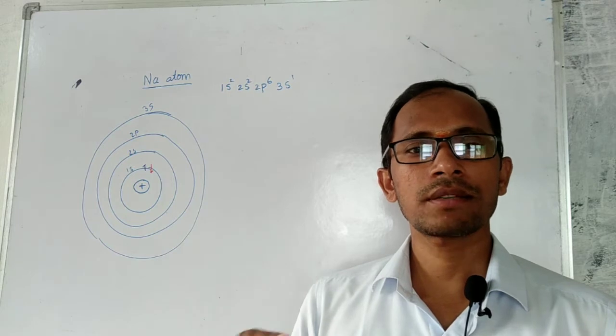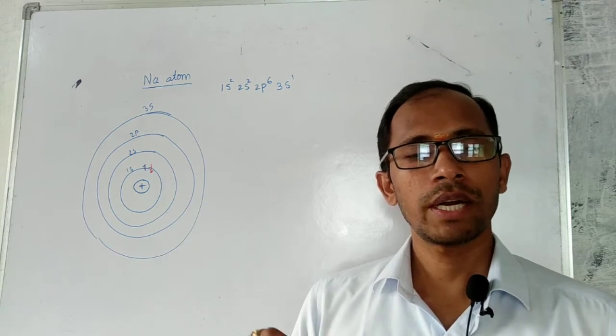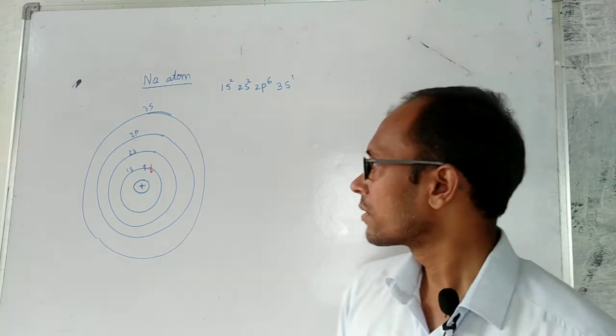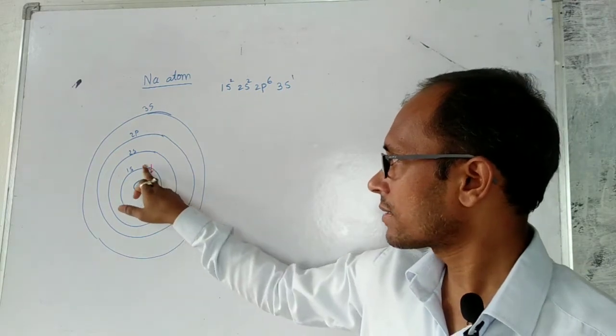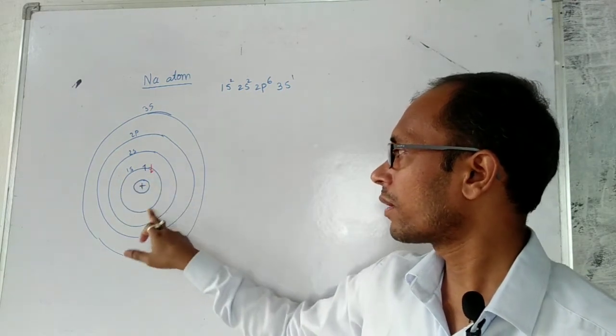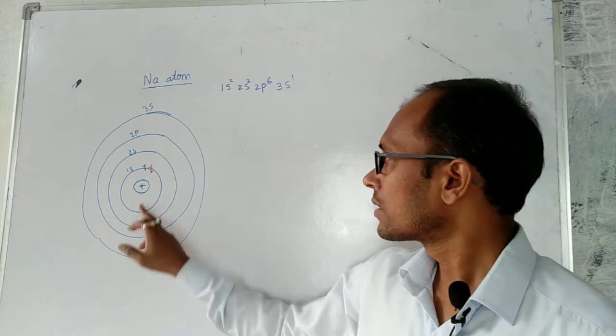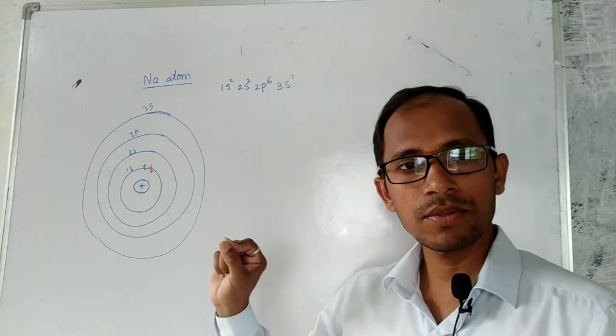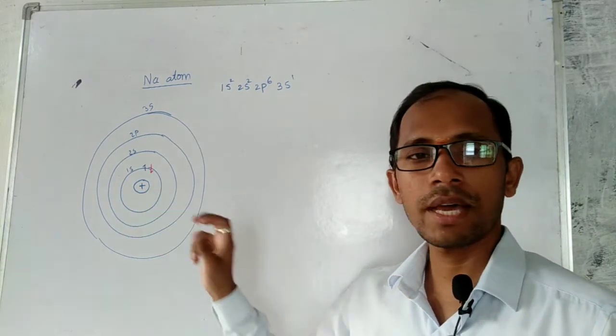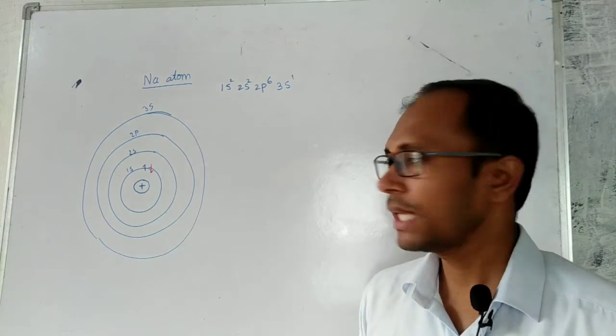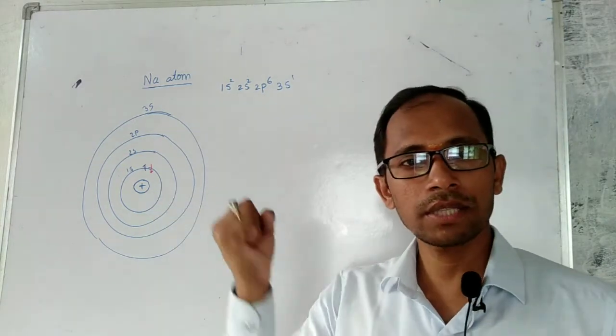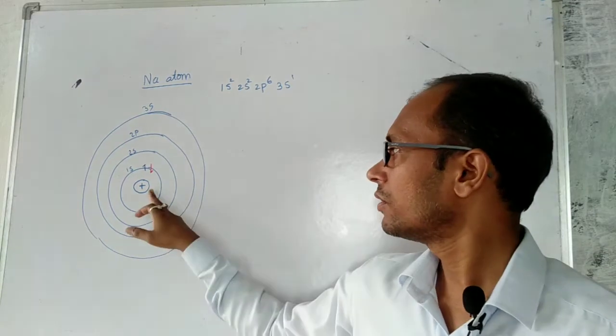So now let us try to understand that energy simply. For example, if you take a 1s electron, it is revolving around the nucleus, that we know. The electron has a negative charge and the nucleus has a positive charge. That means the nucleus always tries to pull the electron towards it.